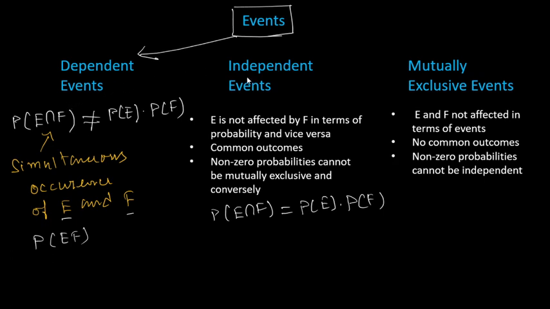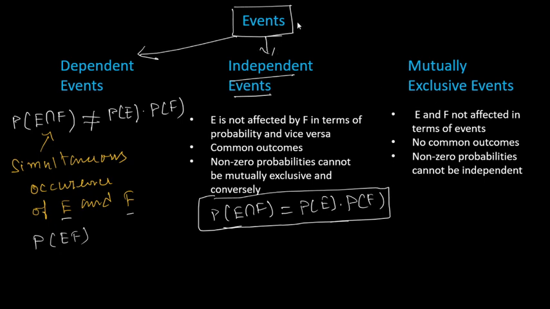not equal to probability of E into probability of F in the case of dependent events. But in the case of independent events, the probability of simultaneous occurrence of E and F, that is probability of E intersection F, is always equal to probability of E into probability of F. But there is one more case called mutually exclusive events.